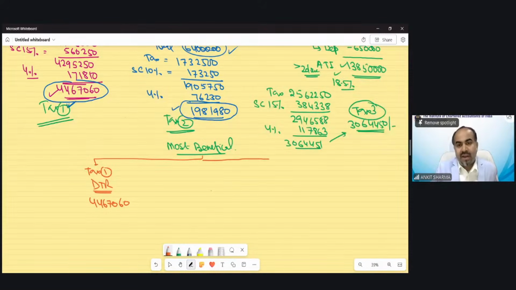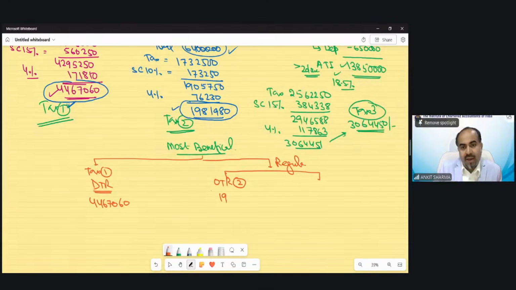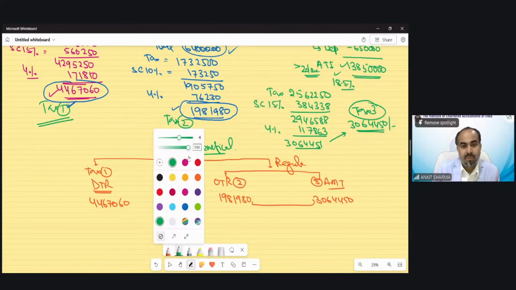Then you have to take tax as per regular provision, in which optional tax regime, tax 2, which is 1981980, and the AMT tax, which is 3064450. So out of these two, we have to take the higher for the purpose of calculation.